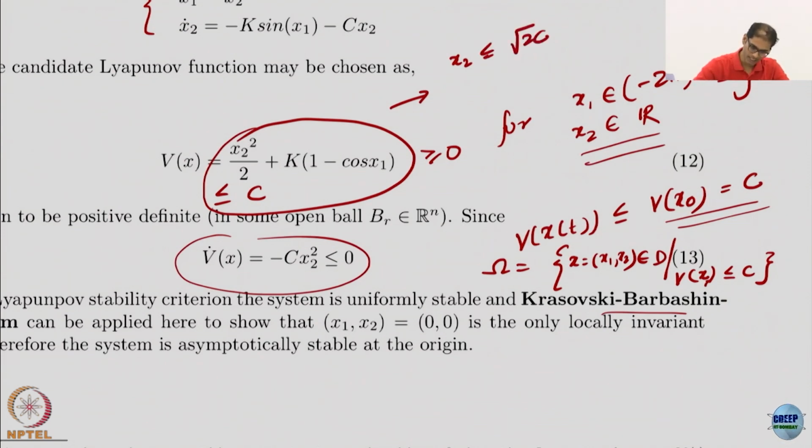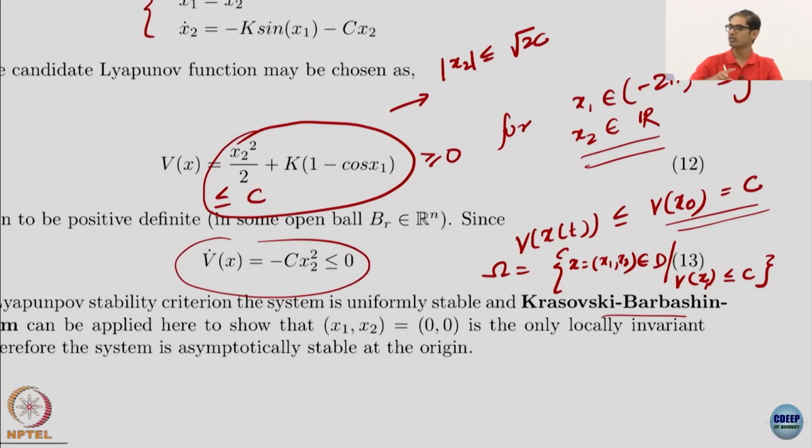Why? Because forget the contribution of this term, this is non-negative, it will be minimum 0, maximum 2k. So, take the minimum value 0 and then x2 has to be less than under root 2c, because x2 square by 2 is less than or equal to c. Done. And by the way, this is an absolute value, because there was a square. So when I took the square root, x2 has to be between minus root 2c and plus root 2c.